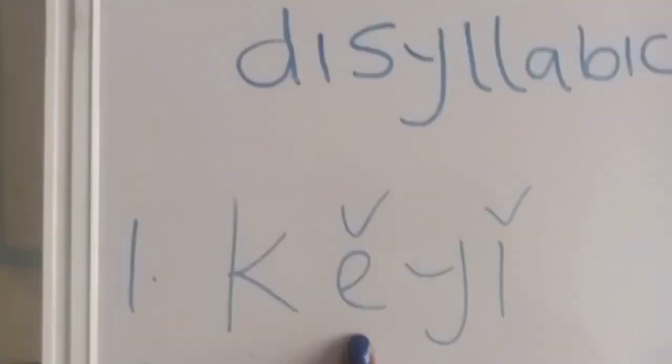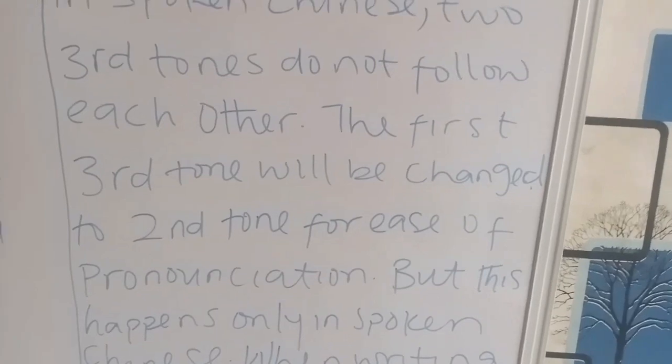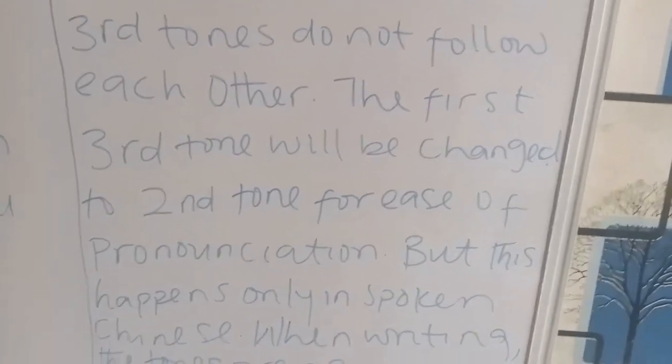Now, let me explain. The two tones are the third tones. And here, we said that in spoken Chinese, two third tones do not follow each other. You know that if you say 可以, it sounds funny. You look funny and even sound funny when you have to drag these tones twice. 可以. Here, there is a part that says the first third tone will be changed to second tone for ease of pronunciation. So this is the first third tone. This one, you change it to the second tone. And this is how the second tone gets.